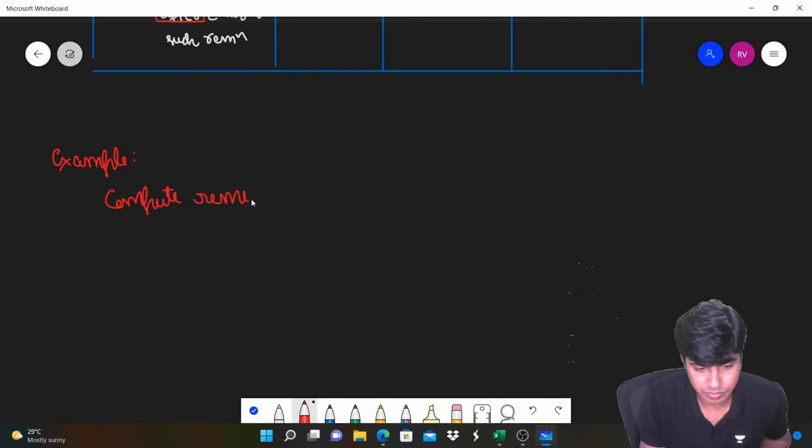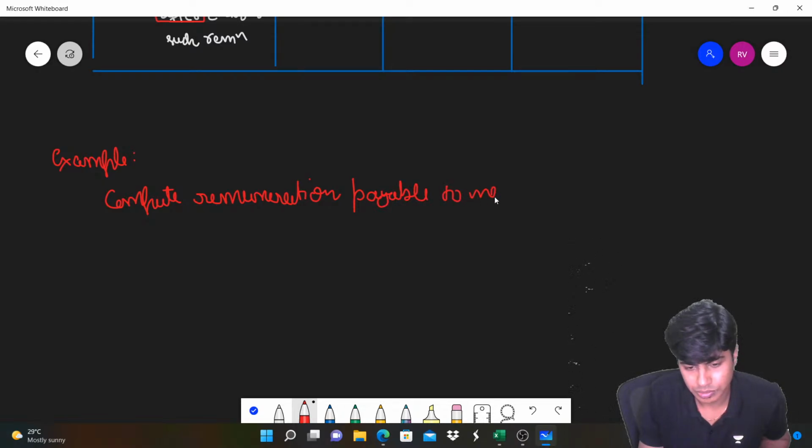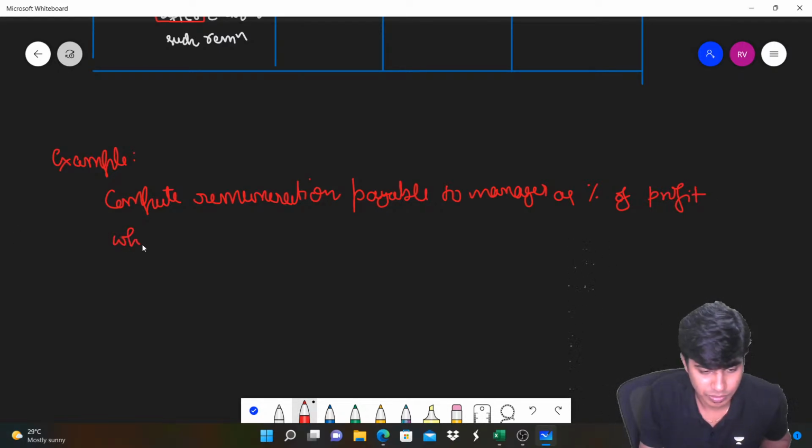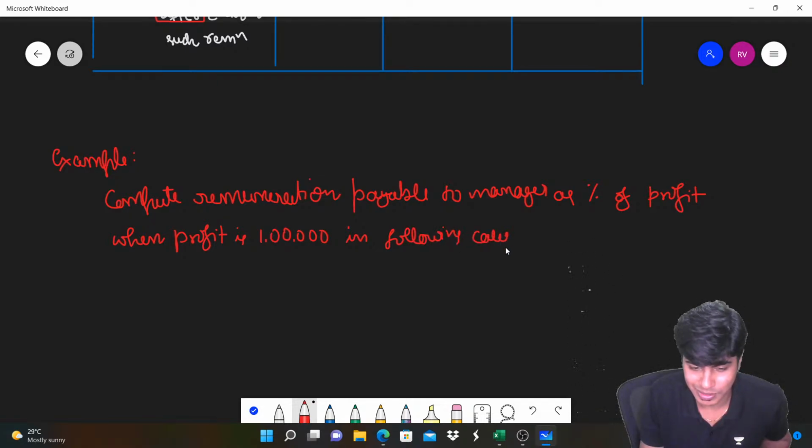Compute remuneration payable to the manager as a percentage of profit when profit is 1 lakh in the following cases.